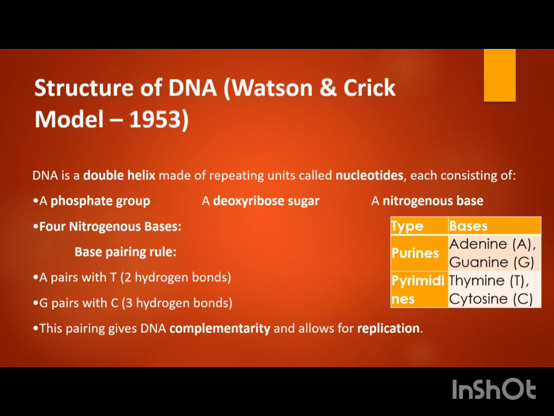Adenine pairing with thymine contributes two hydrogen bonds, whereas G combining with cytosine, that is C, has three hydrogen bonds. And this pairing is known as DNA complementarity, and it plays a crucial role in DNA replication.